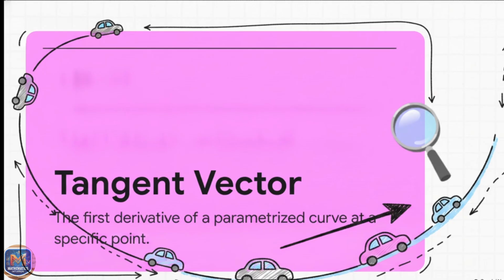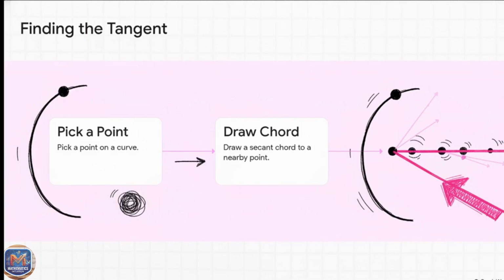Think of it like this. If you were driving along this curving path and suddenly let go of the steering wheel, the tangent vector is the straight path your car would take. Now, what's really interesting here is how we physically visualize this mathematical limit. Imagine picking a point on a curve. Then, pick a second point nearby and draw a straight line, a secant chord connecting them. Now slide that second point closer and closer to the first. As the distance between the 2 points shrinks to absolute zero, the length of that chord shrinks to zero too. But its direction, it perfectly aligns with the tangent line. It's this beautiful kinesthetic analogy. The tangent vector perfectly captures the instantaneous direction of a 1D path.